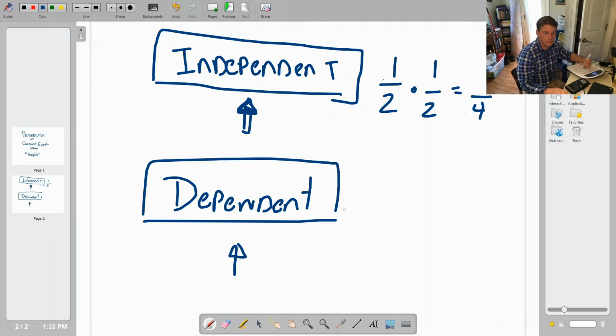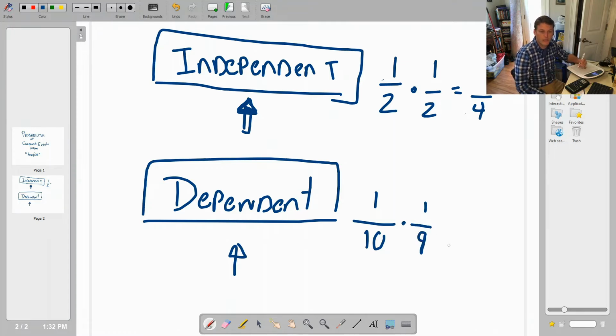Now, dependent would be kind of like if you're doing a pickup basketball game and you have your buddies out there on the court and you got 2 captains, right? So the first captain picks. Imagine there's 10 people on the court. How many people does he have to pick from? 10. What are the odds if you're just randomly picking one person? You have a 1 out of 10 chance at picking somebody. Now, if I'm trying to get picked, I've got a 1 out of 10 chance. The moment that first guy gets picked and the second captain gets to pick, how many people are on the court? There's only 9.